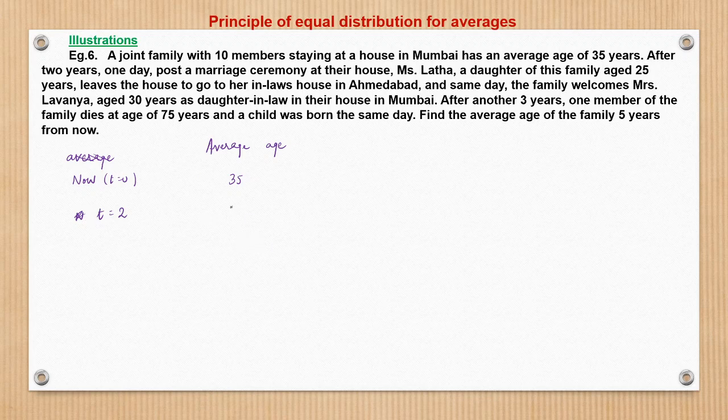So the average would increase by 0.5. Extra 5 kg distributed equally among 10 members. So 5 by 10 is 0.5. So the average becomes 35.5. Now at t is equal to 5, what happens? After another 3 years, that is at t is equal to 5, one member of the family dies at the age of 75 years, right?